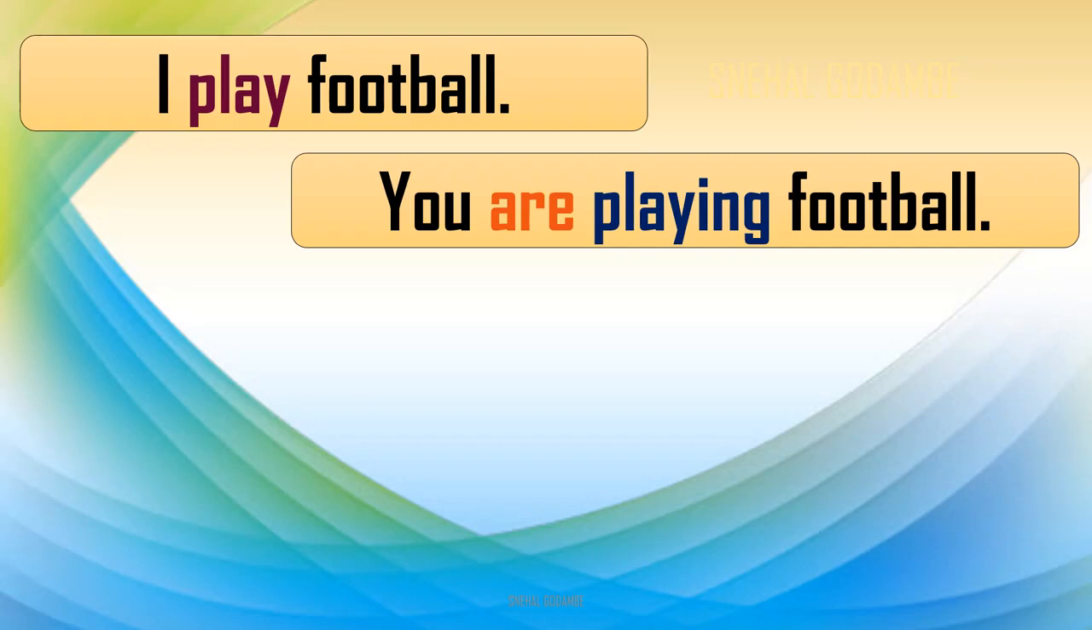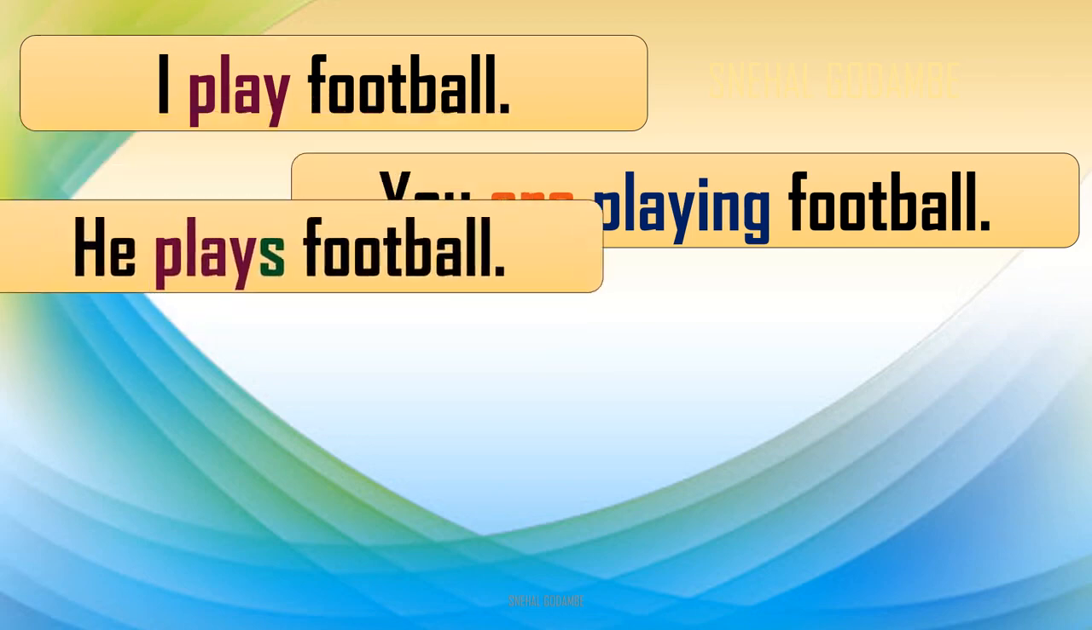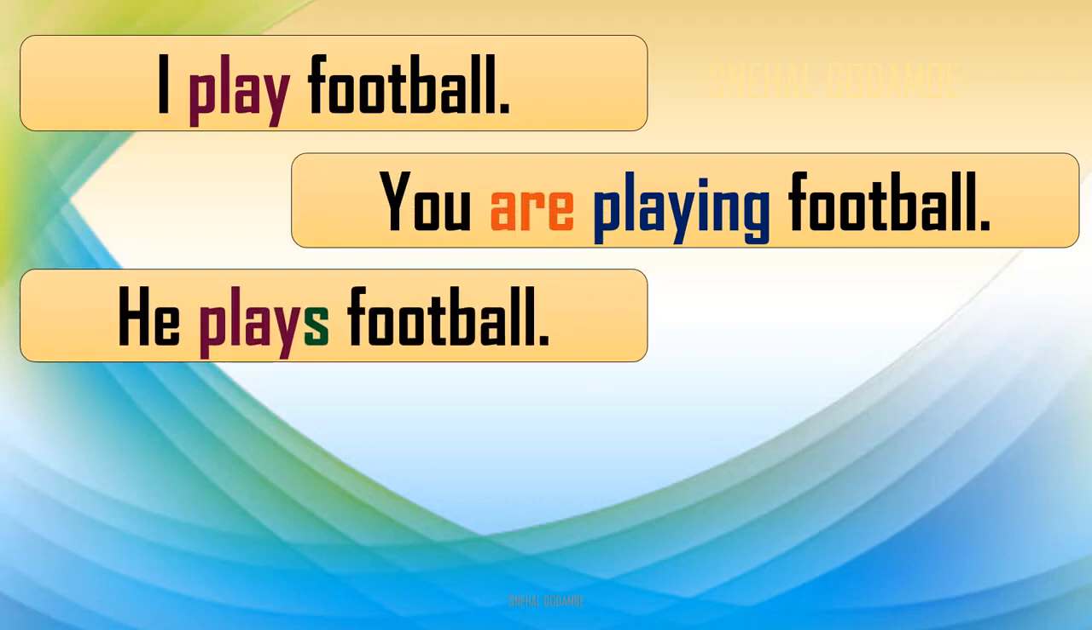So you are playing football. Now see here, the subject is you, so the verb has been changed to are. If you change the first sentence accordingly, it will be I am playing football, you are playing football, right? Now he plays football.